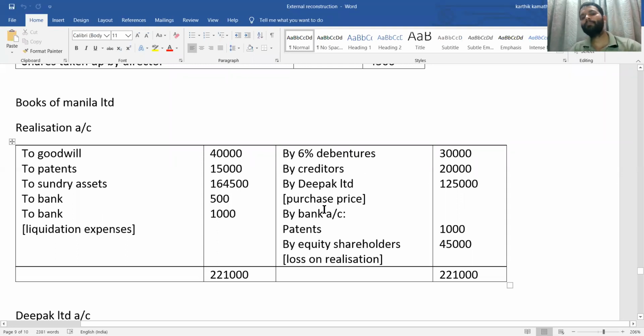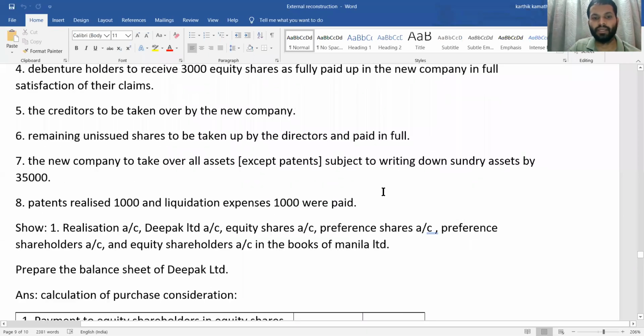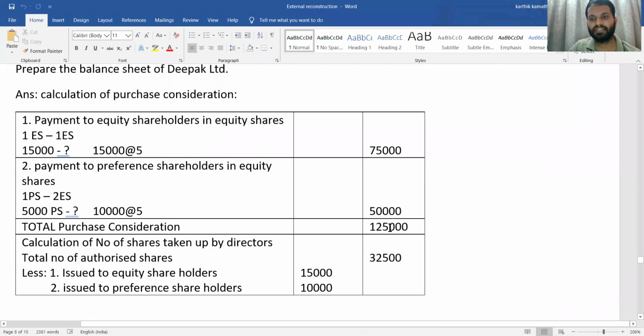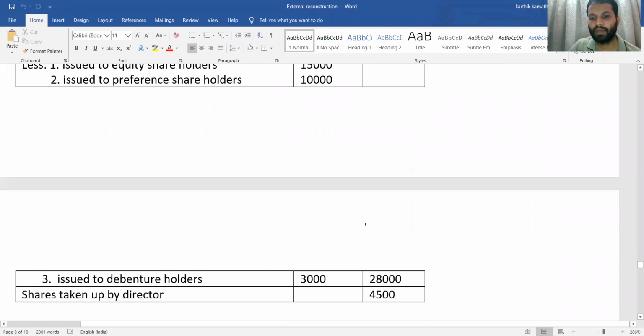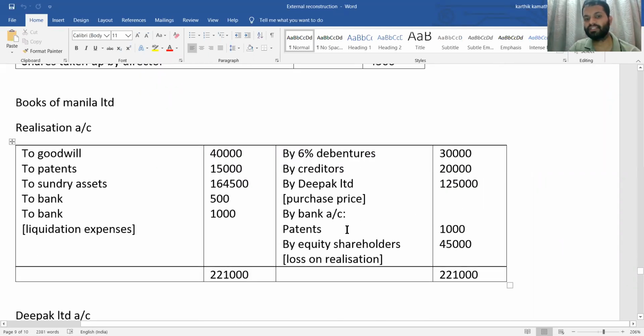Then Deepak Limited, that is the transferee company or purchasing company, on the realization account: by Deepak Limited, purchase price. The total purchase price amount is 1,25,000. Just now we have calculated this in the working note. See, this total purchase consideration 75,000 plus 50,000, 1,25,000, we have written as the total purchase price.